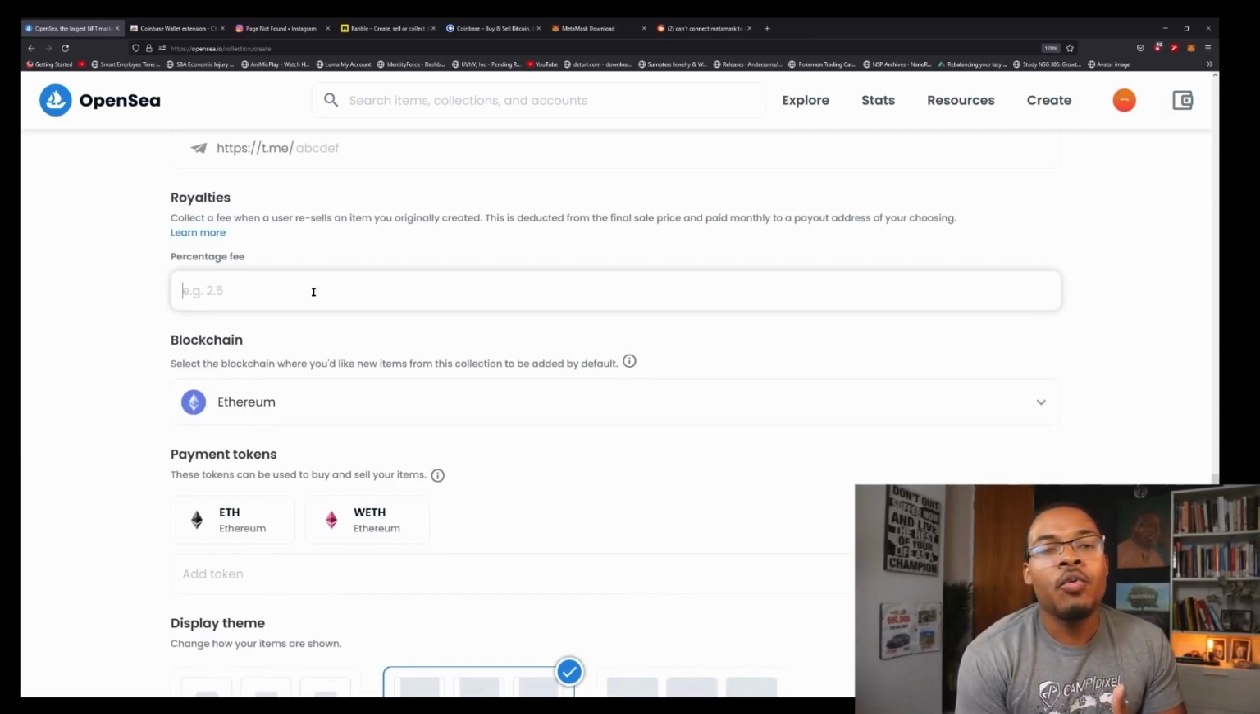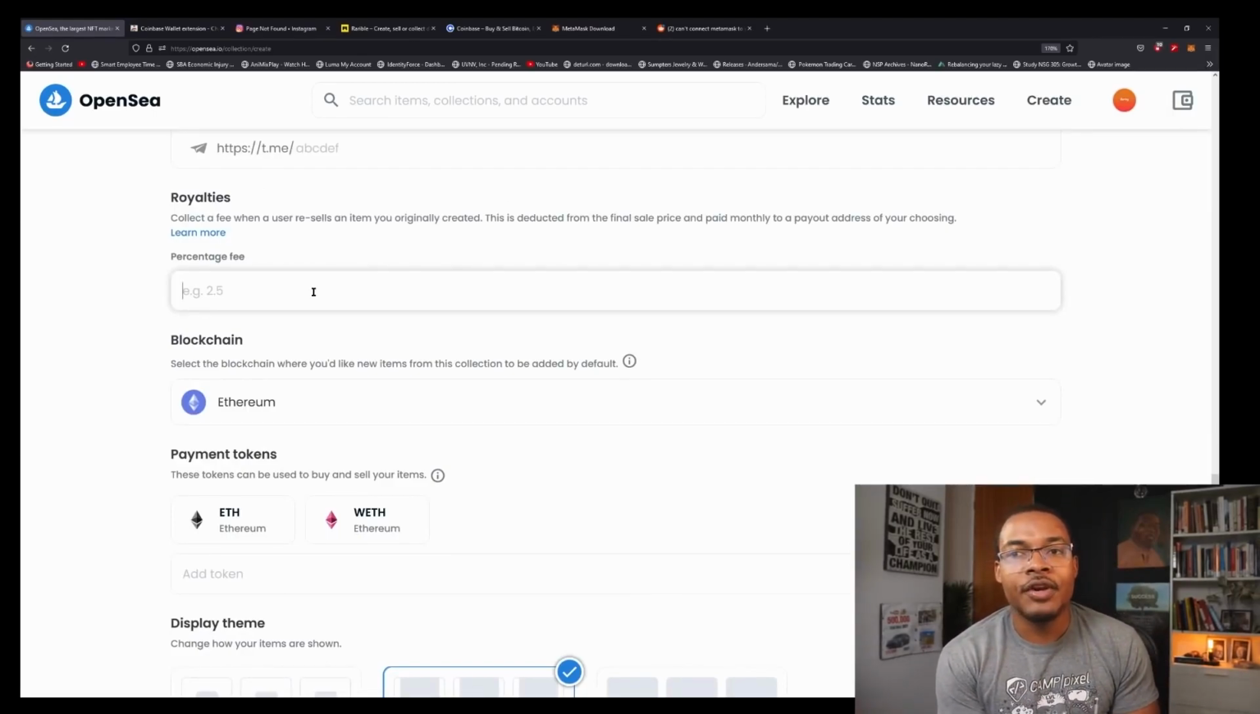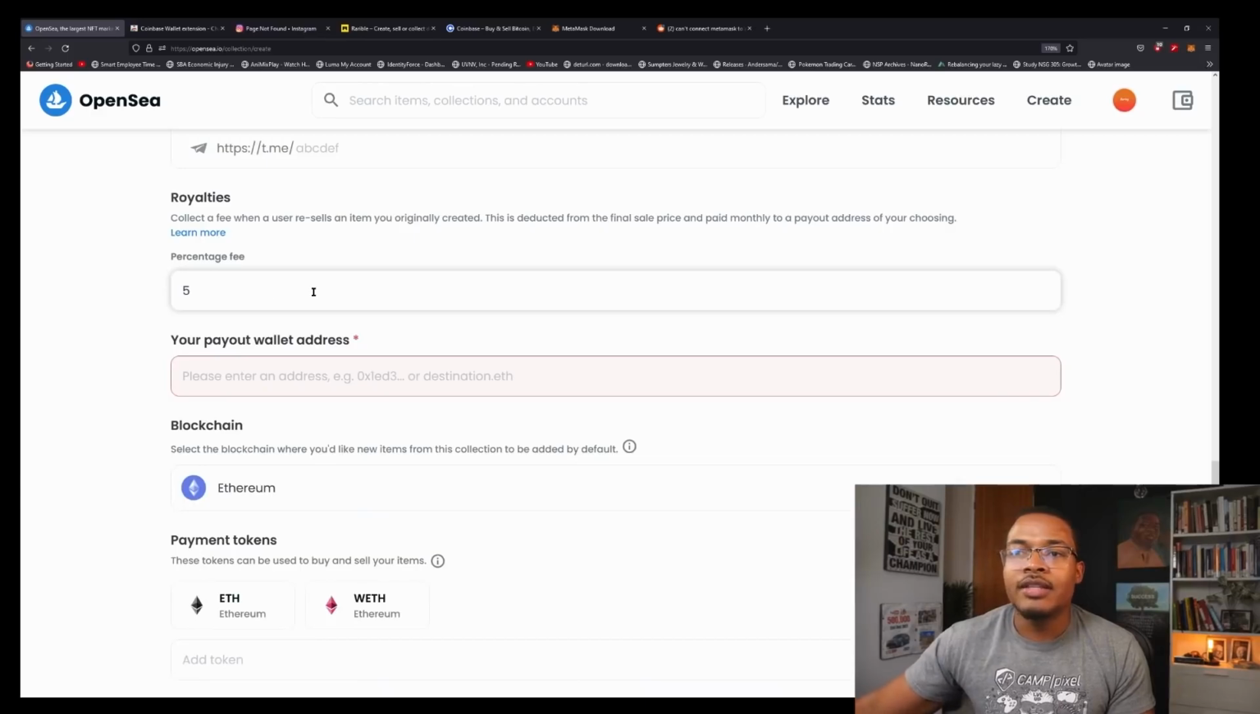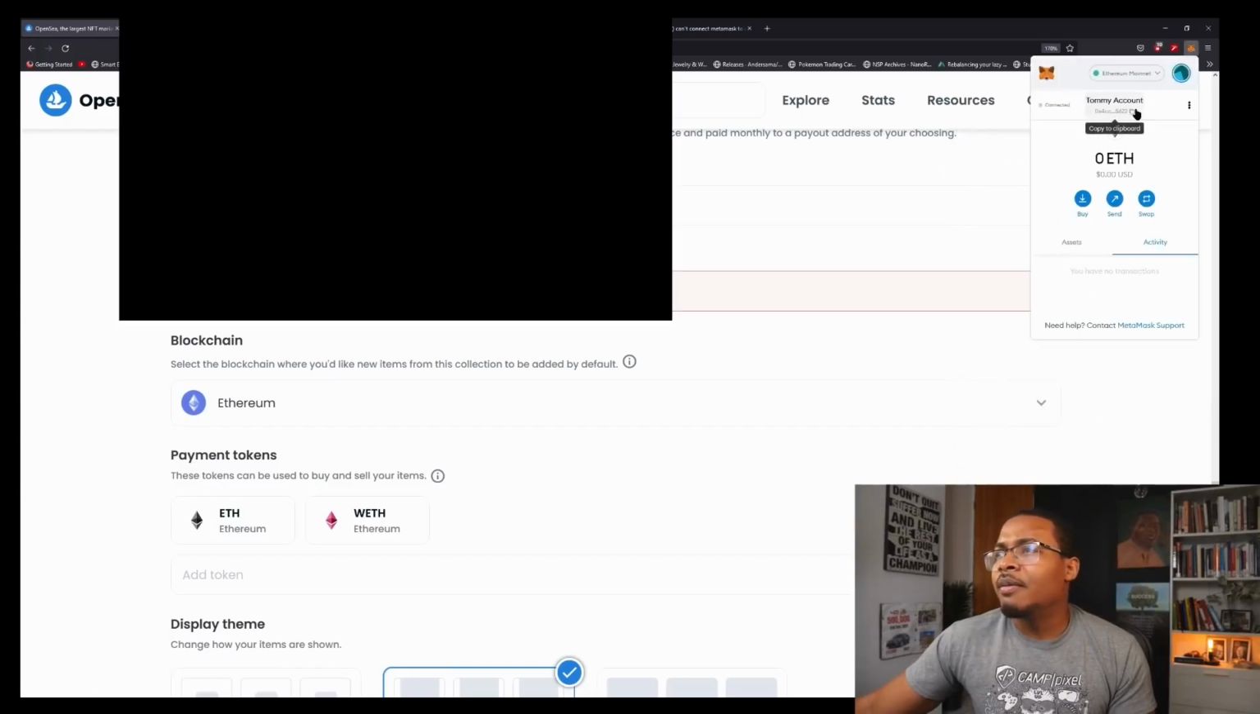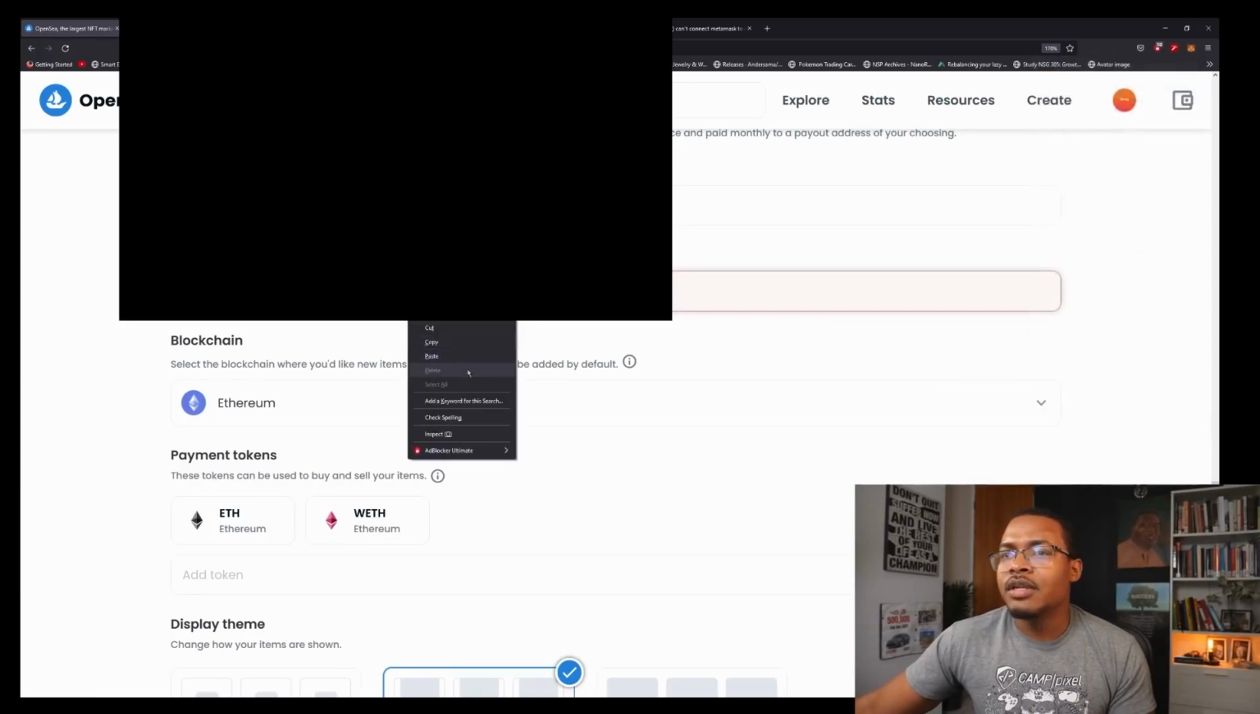If I want to have this collection and, for example, every time this thing sells, I want to make like 5%, well, I can put in 5% here. And I have to actually put my wallet in here, so that has to be private. So Danny, blur that out. Let me go ahead and put my wallet in there, and just blur that out, Danny.